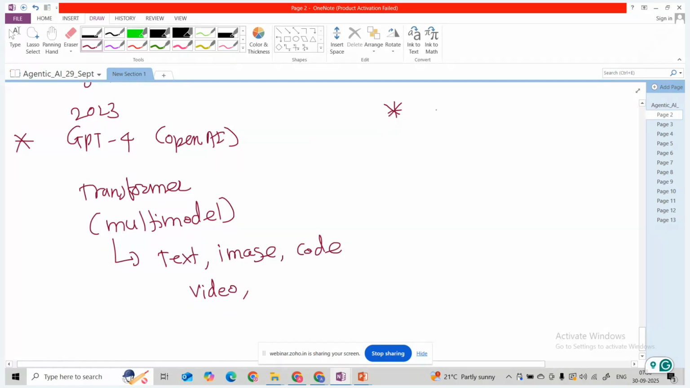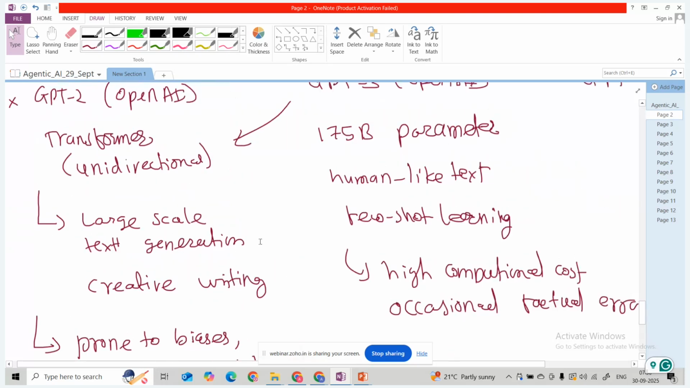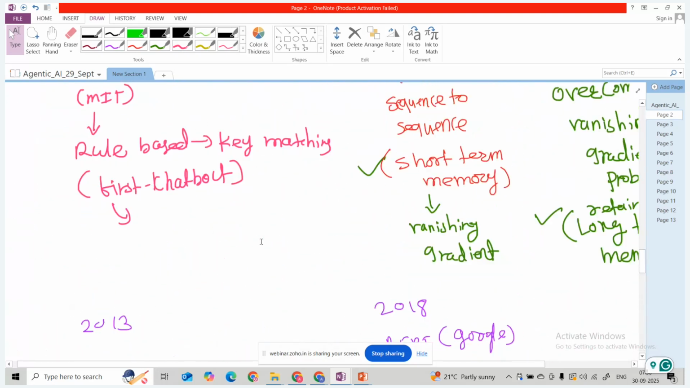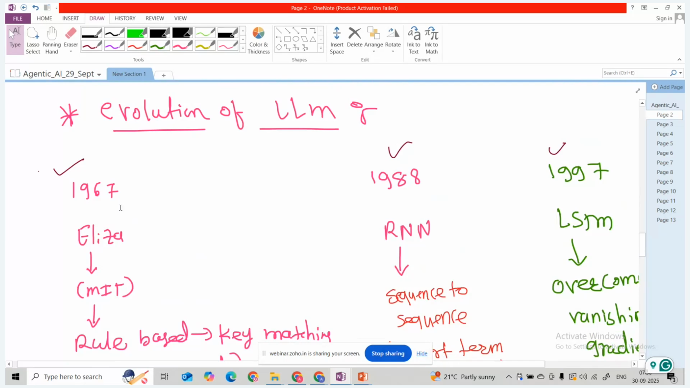Then in 2025, as of now, we have GPT-5 also, a very capable model. It is also a transformer, multi-modal. It handles text, code, and images, with reasoning capability and advanced modeling. So this was the evolution of the LLM model, guys. A very big thing evolved from a very small thing.